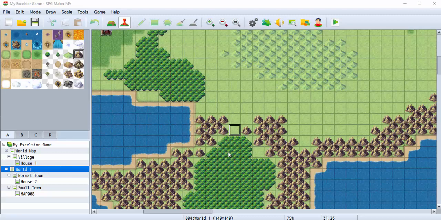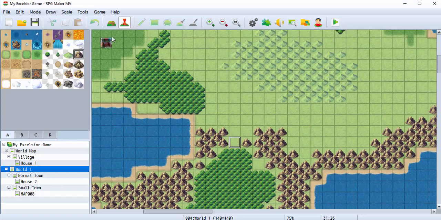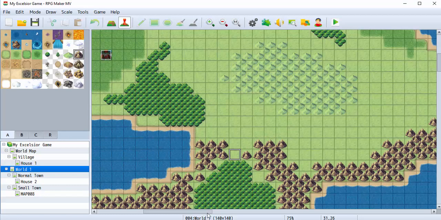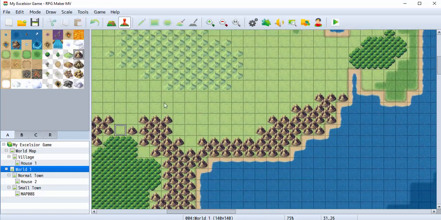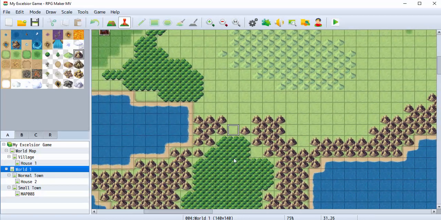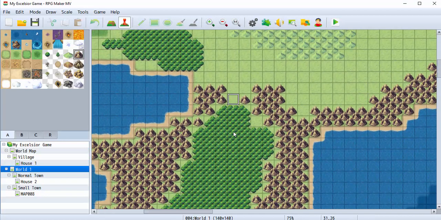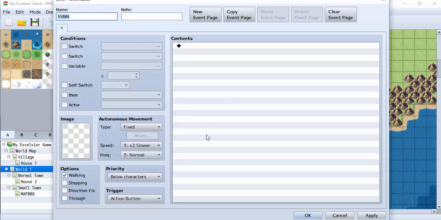I'm on my world map, and this is just an example of how you can force players to hit certain tiles. You can see here, if we're leaving this town, there's not really any place to go up here. So eventually they're going to have to go through here, which means they're going to have to hit this tile. This is a good way to set up game effects where you know they're absolutely going to hit this, so I'm going to put an event on this.